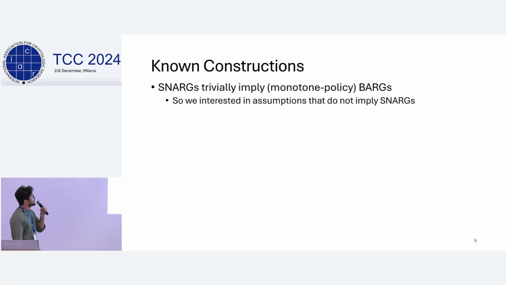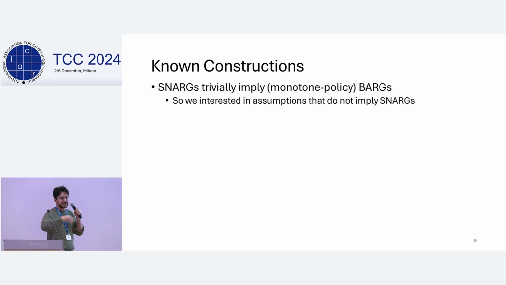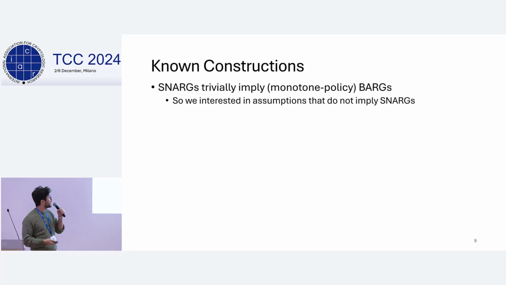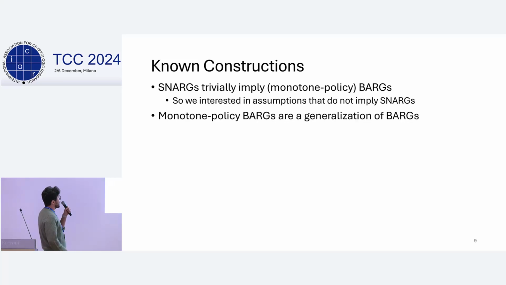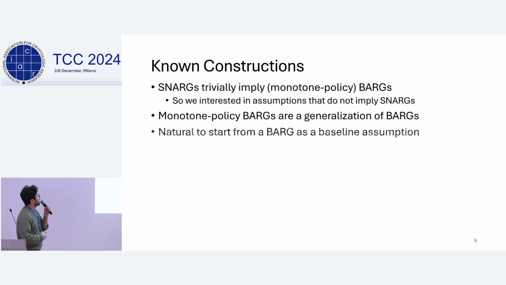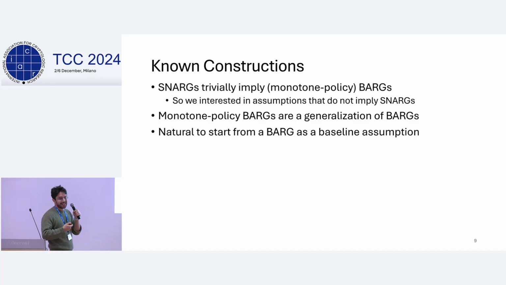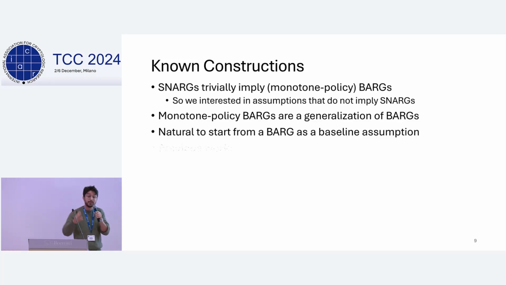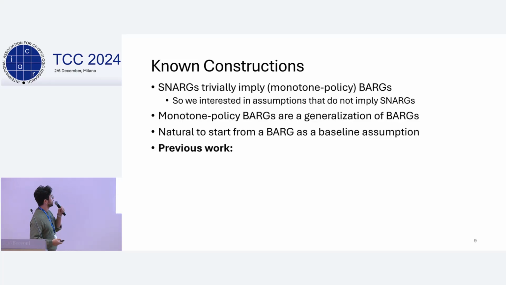So first of all, SNARKs trivially imply BARGs and monotone policy BARGs. But of course, SNARKs require either heavy machinery or idealized models or falsifiable assumptions, all that stuff. So we're interested in assumptions that do not imply SNARKs. On the other hand, monotone policy BARGs are a generalization of BARGs, in the case of conjunction. So it's very natural to start from BARG as a baseline assumption and ask what else we need in order to compile it into a monotone policy BARG.